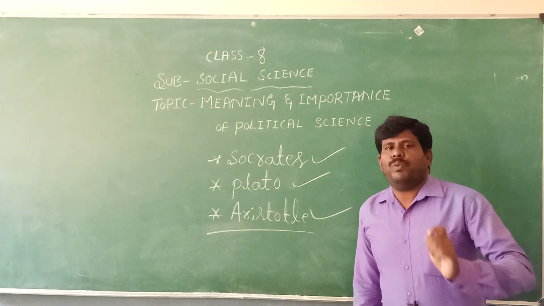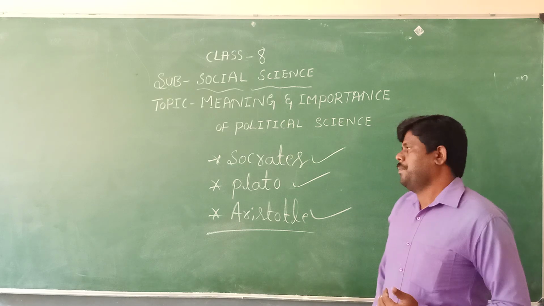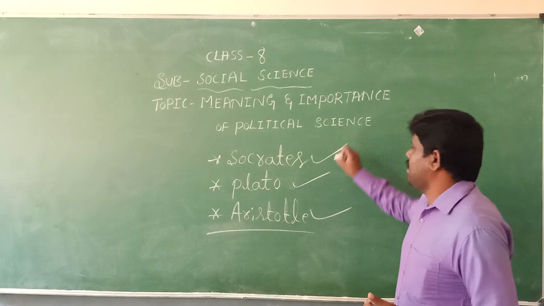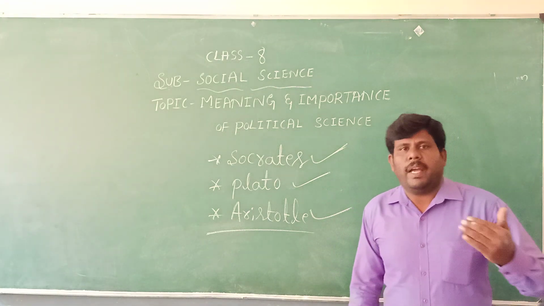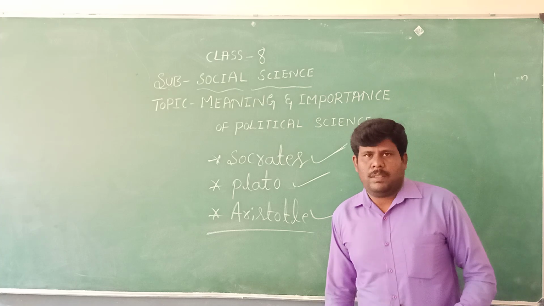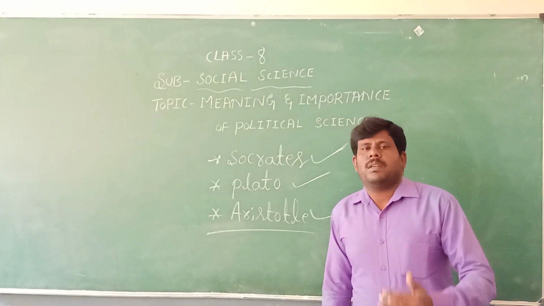So now we collect some information about these persons. Socrates, the first person, developed a concept of political science or politics in Greece.